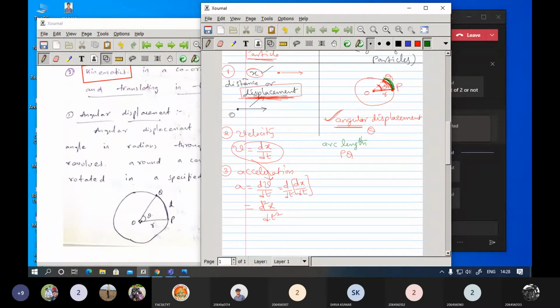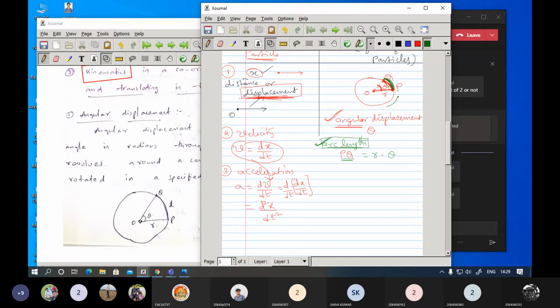What is the distance? If I ask that question, then you are going to take the concept of arc length. By means of arc length, you can give the equation here. If you want to find the length of this PQ, just simply multiply the R value with theta. If you multiply these two, it gives the arc length, the distance from point P to point Q. Why are you getting this concept here?